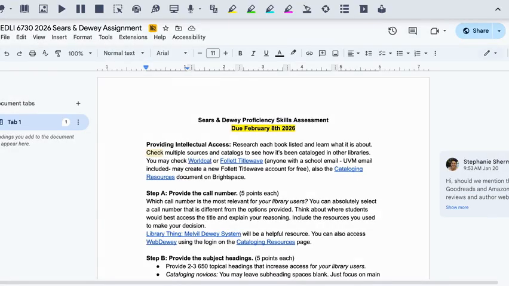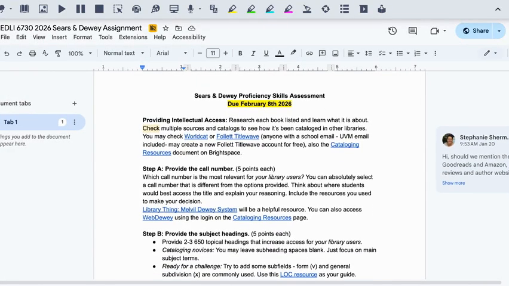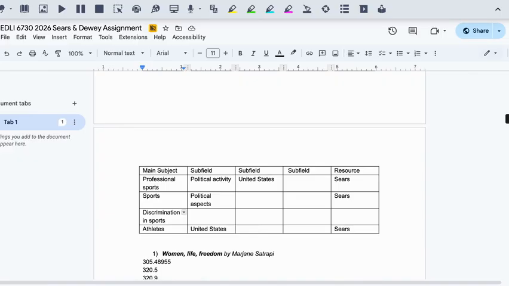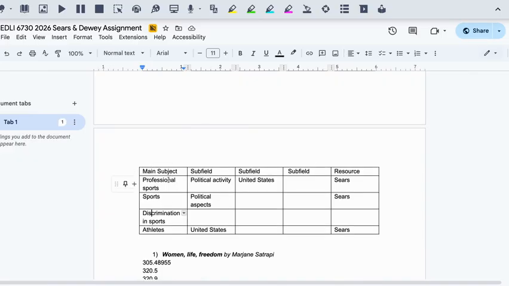One final important thing to note is that for your assignment, which is due February 8th, the Sears and Dewey Proficiency Skills Assessment, you do not need to include, as you can see, any subfields. We are simply looking for you to find main subject headings, and you do not need to know which 600 field they're coming from.